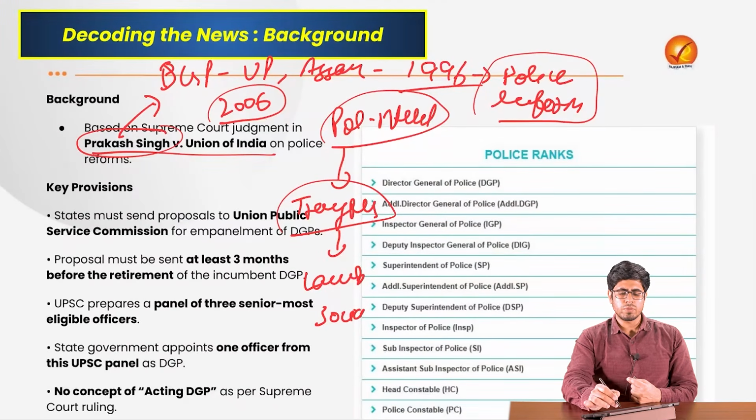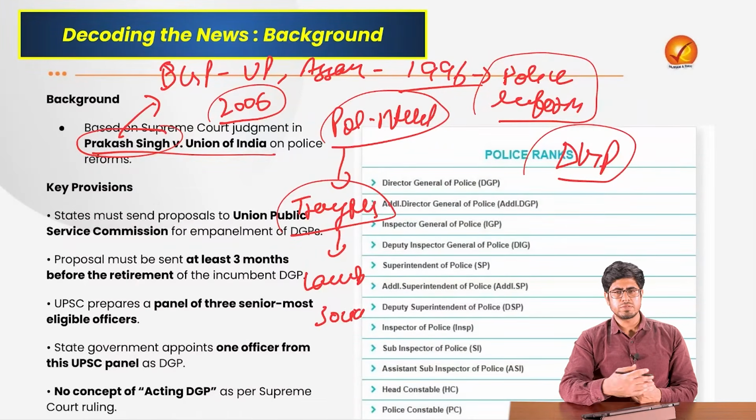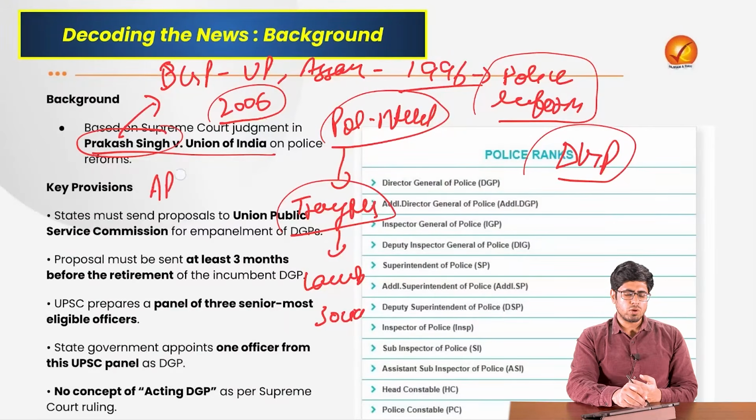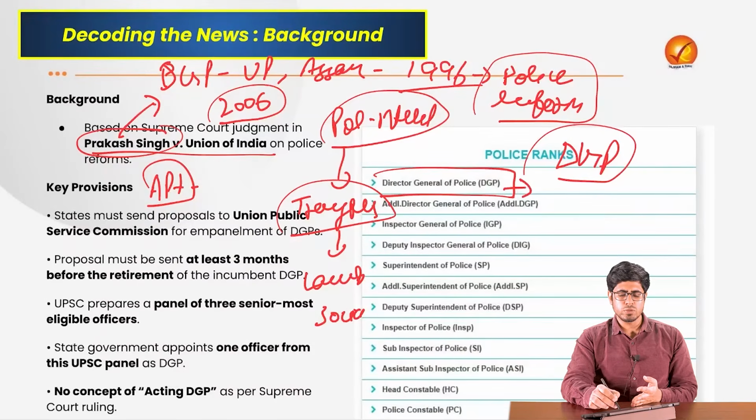So he wanted police reforms in terms of the appointment process of the DGP. He wanted security of tenure, and in that petition the Supreme Court gave this judgment that there must be a transparent process of appointment of DGP in states. How should the state be appointing the DGP? First of all, the DGP is the highest ranking police officer of a state.